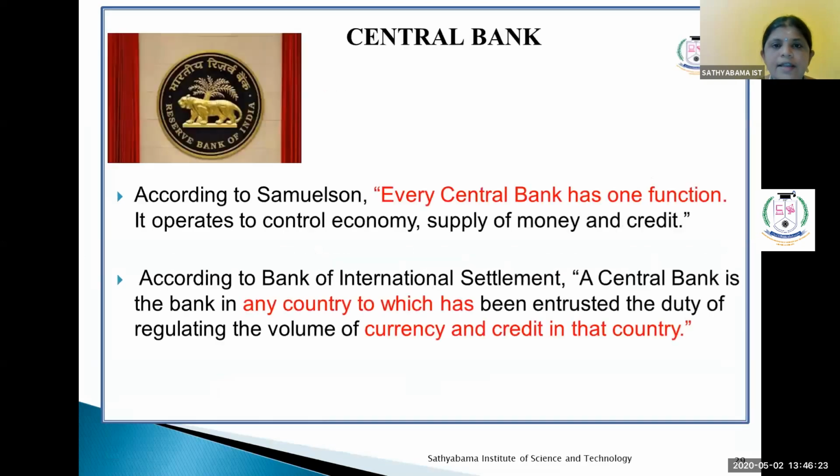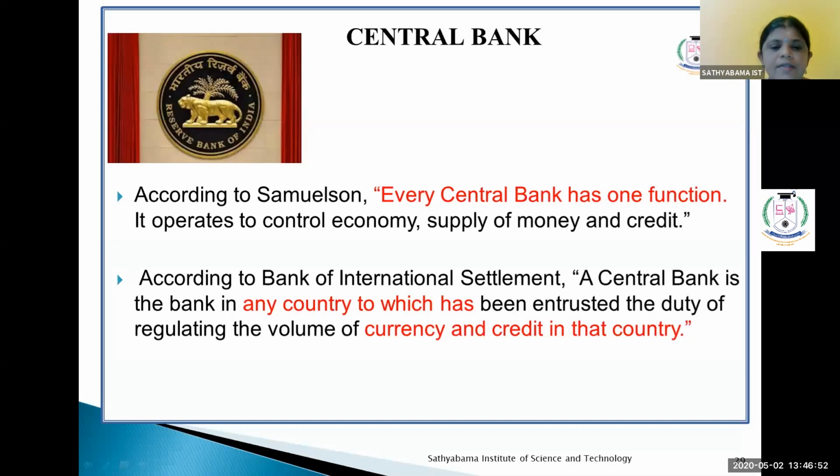Then the next important topic is the central bank. Here in India, it is called the Reserve Bank of India. This is the symbol of the Reserve Bank of India. Here I can give the definition for the central bank or RBI. According to Samuelson, every central bank has one function: it operates to control the economy's supply of money and credit.